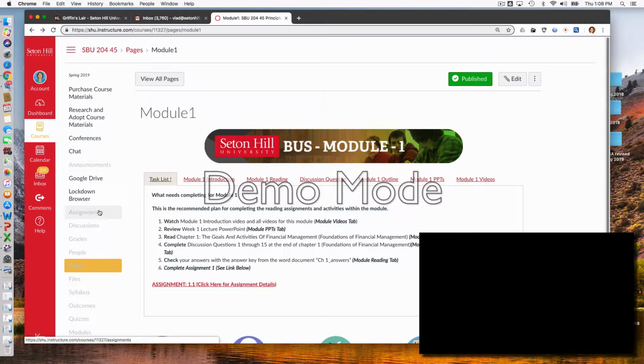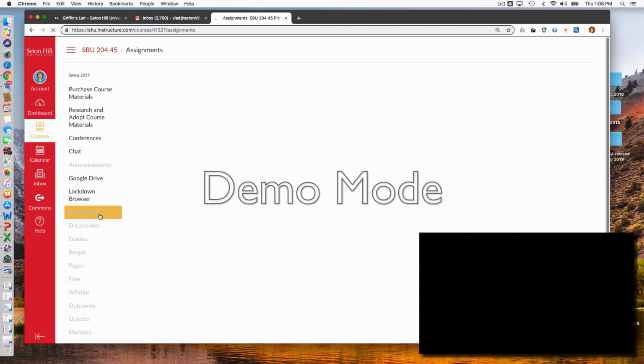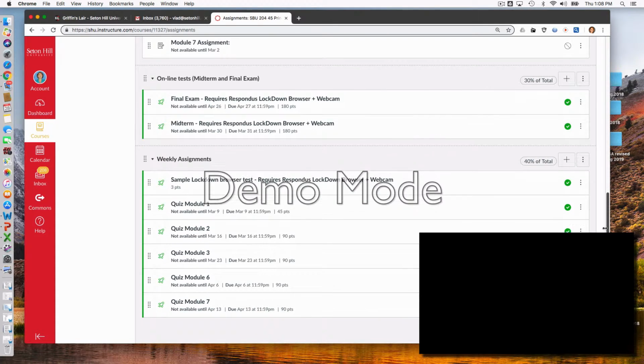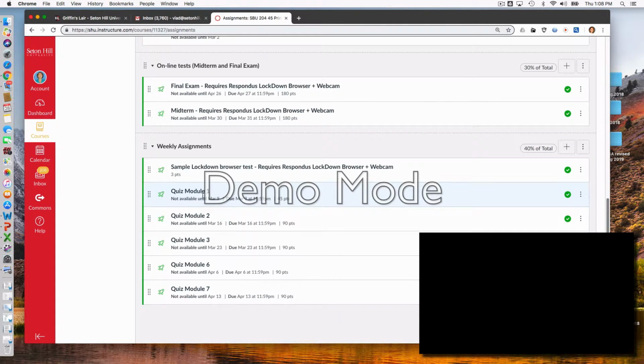Let's go on assignments for a little while to see how they are a little different. You have weekly assignments and quizzes, those are in Canvas. Now the 2 exams, midterm and final exam, are going to be through Lockdown Browser plus web camera. That means that you have to actually install this software on your laptop prior to the exam, so make sure you have it.